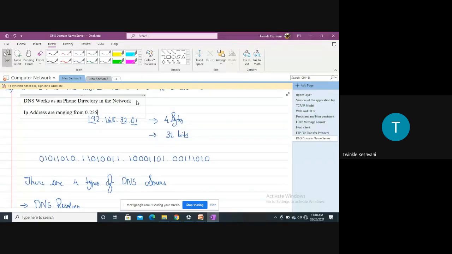You might have observed, we have already done the practical in Cisco Packet Tracer. When you write the IP address, we know how to write it. We select the PC, click on the PC, and then we can see many tabs: CLI, physical, desktop. We go to the desktop, then to the IP configuration, and in the IP configuration we give the IP addresses. Whenever we give the IP address and click on the tab, the subnet mask is automatically calculated. You might have observed that, right?